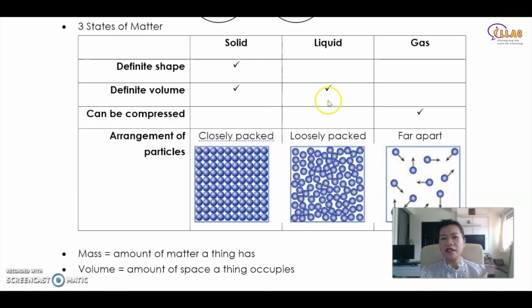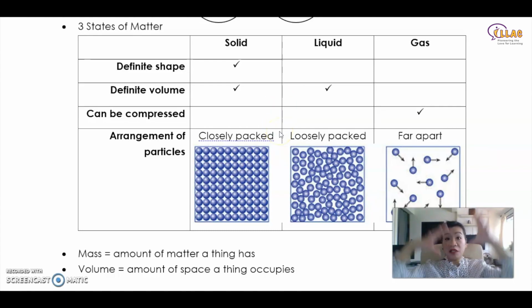Then what about solid and liquid? Solids have a fixed shape. For example, a mouse. The mouse has a fixed shape. No matter where you put it, it is still a mouse. It doesn't melt and dissolve and become something else. Liquid does. You can put liquid in a container and it takes the form of the container.